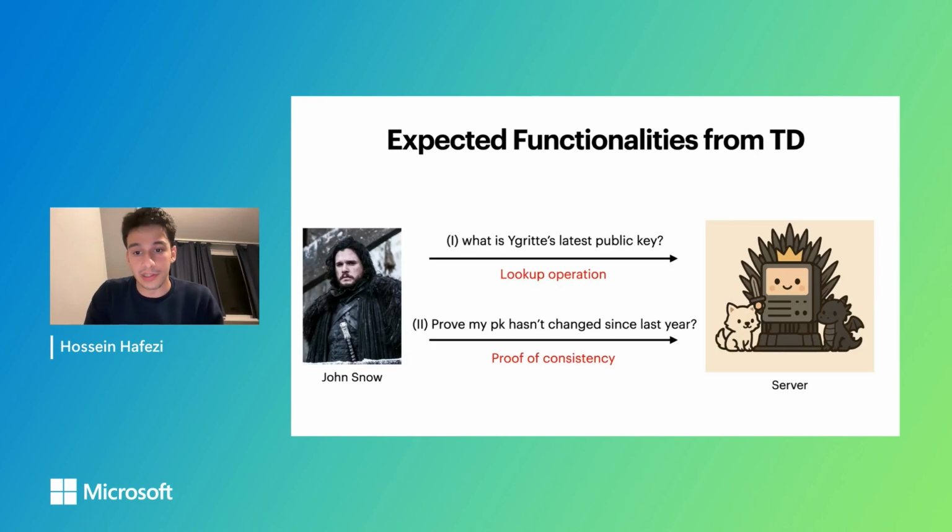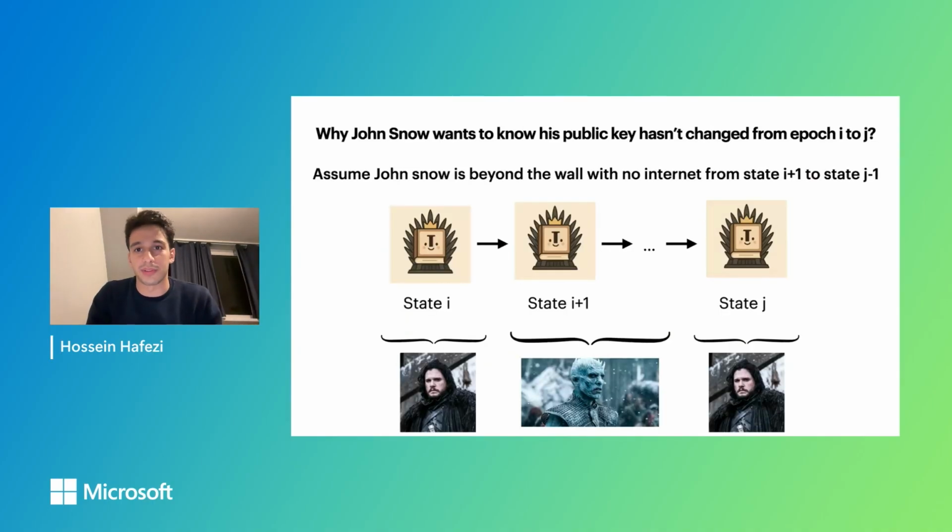But the other functionality, which may be less intuitive, is proof of consistency, which proves that the value corresponding to some label hasn't changed from some epoch I to epoch J. For example, Jon Snow might be interested in a proof that his public key hasn't changed since last year. But you may ask, why would Jon Snow want to know his public key hasn't changed from some epoch I to epoch J?